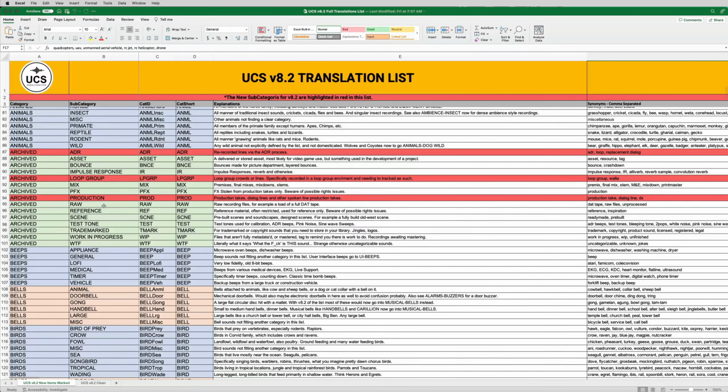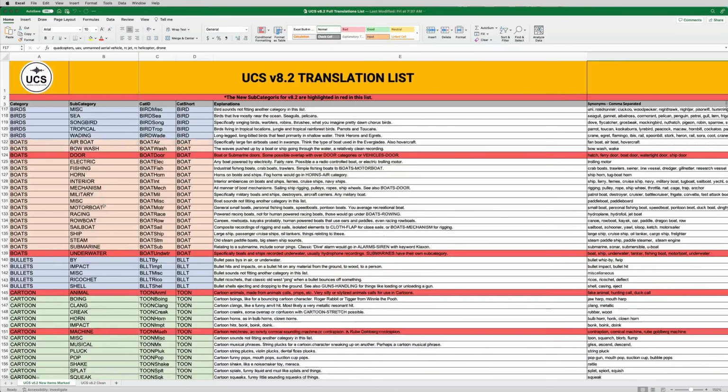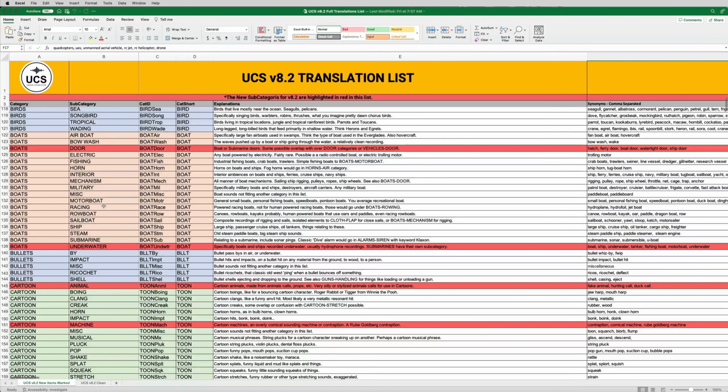Three new additions to the archived category to sort of fill it out: ADR, loop group, and production, places to store those types of usually dialogue recordings and to archive them. Again, there's the boat door category. We've also added boats underwater. Now, this isn't a submarine, that has its own category, but this is for recordings of boats made from underwater. This was something that was specifically requested, and I thought it was a decent idea.